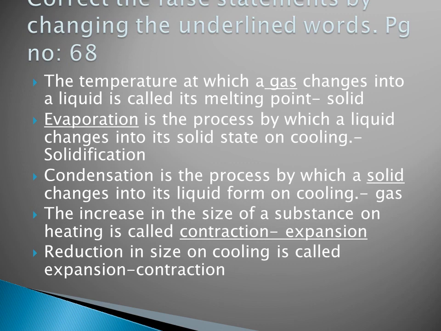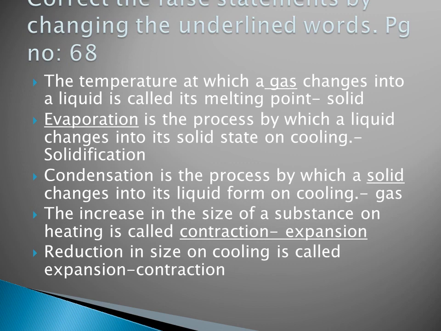And then come to page number 68. In 68, correct the false statement by changing the underlined word. The underlined word is wrong, and we have to write the correct option. See the first question.